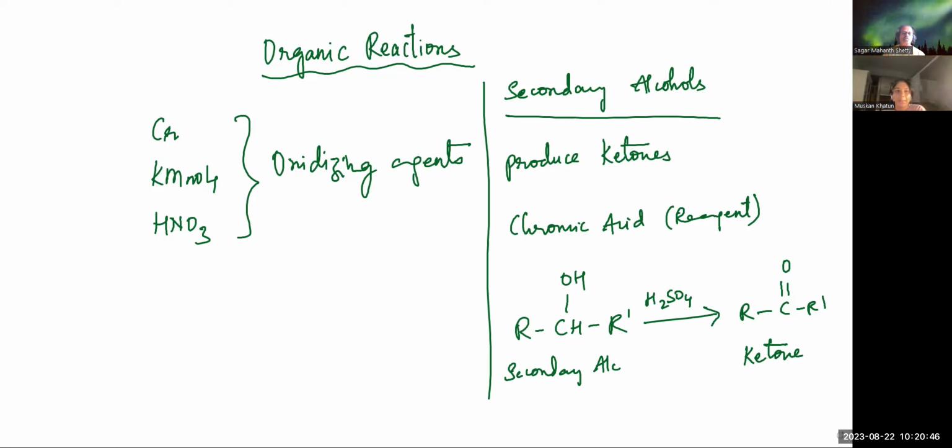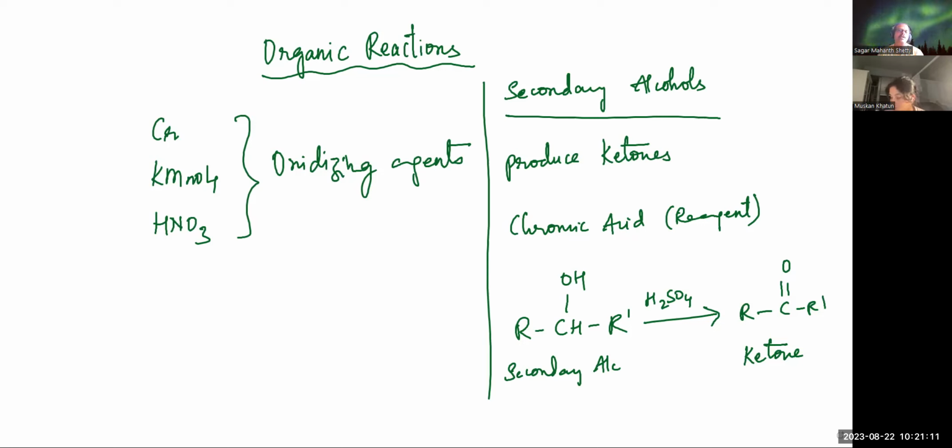Okay, so chromic acid, or sodium dichromate or potassium dichromate, whenever these reagents are dissolved in an aqueous acid, like for example chromic acid, then it oxidizes the alcohol. That is the reason it is called an oxidizing agent.